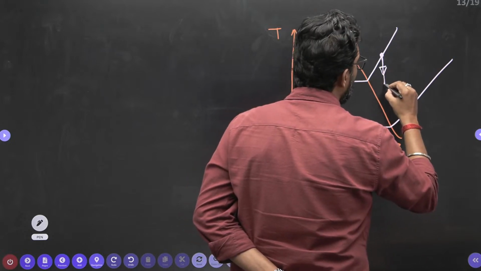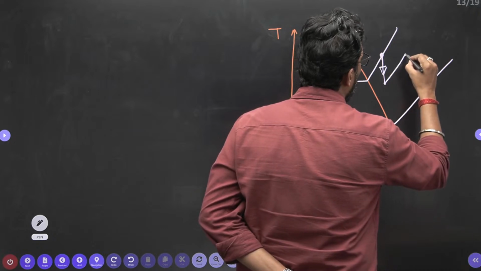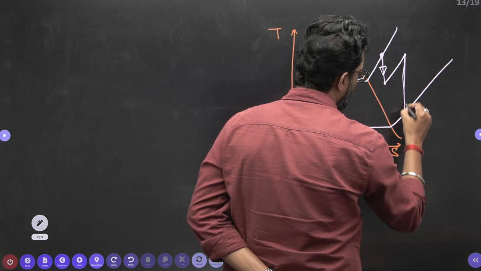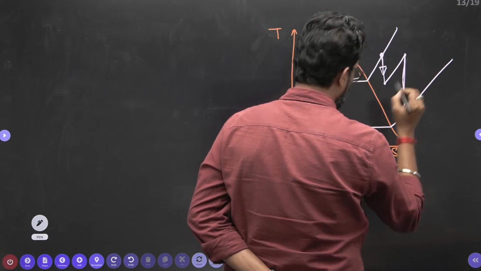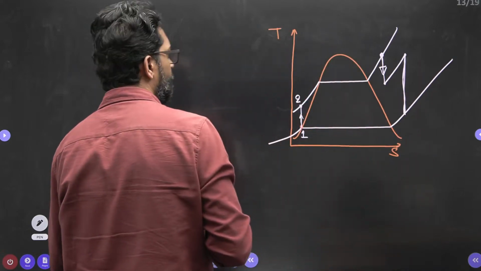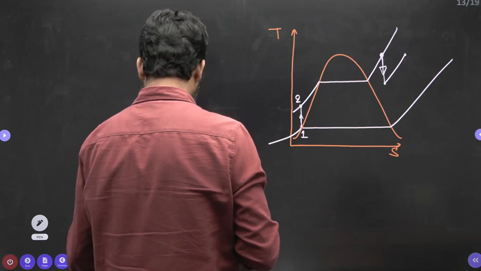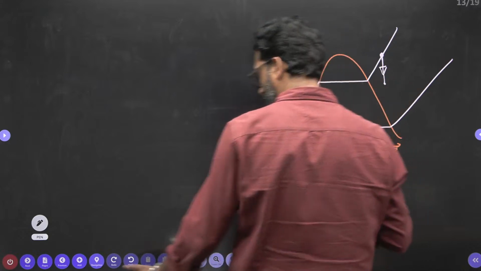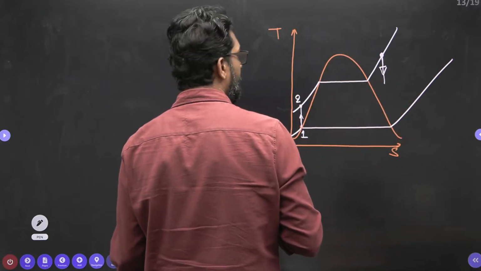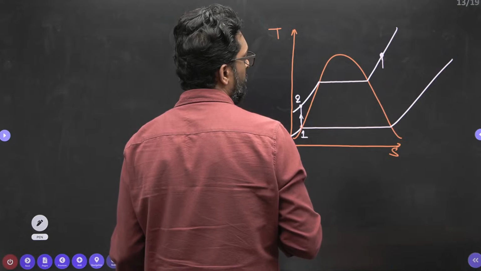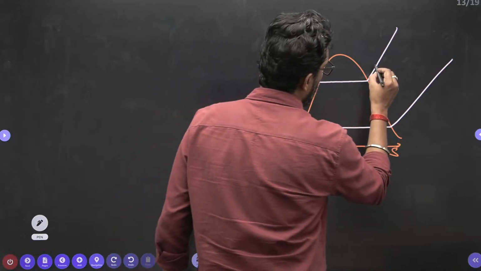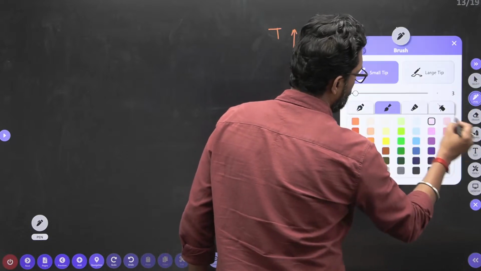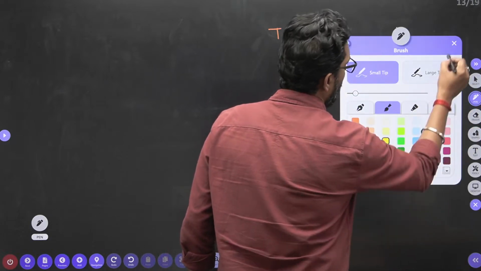Again it is reheating, and again expansion will take place. Let's suppose it is like that. You have to make a proper scale. Okay, you have to change the color so that it is clearly visible.